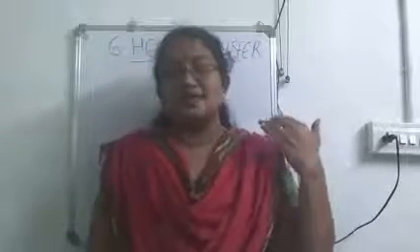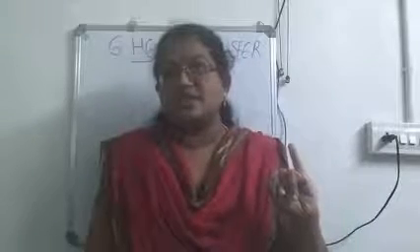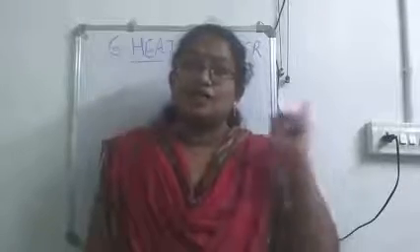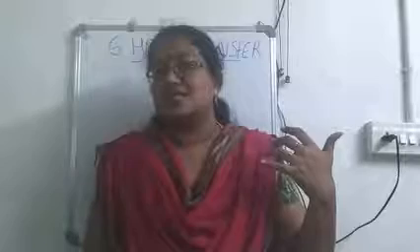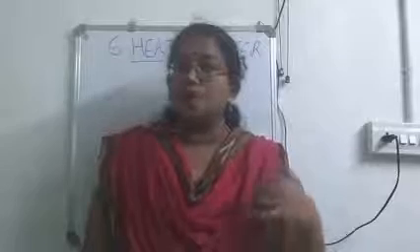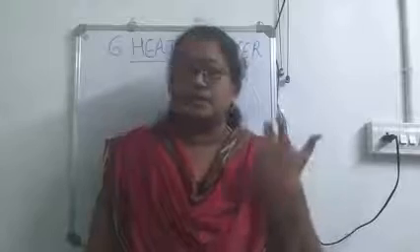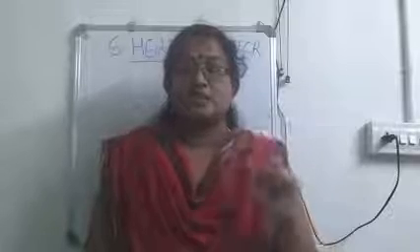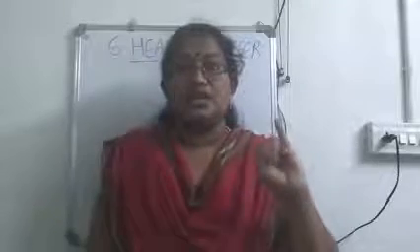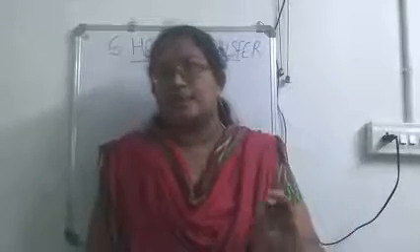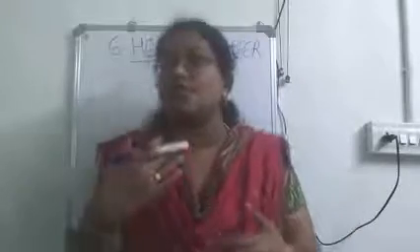So what all things did we learn? We learned the definition for heat. Heat is a form of energy which produces the sensation of hotness or coldness, or you can say, it is a form of energy which flows from a body with higher temperature to a body with lower temperature. Then we learned about the transfer of heat. Heat gets transferred by the method of conduction, convection or radiation. This year we are not going to study these in detail. Now we are just revising what we learned last year.